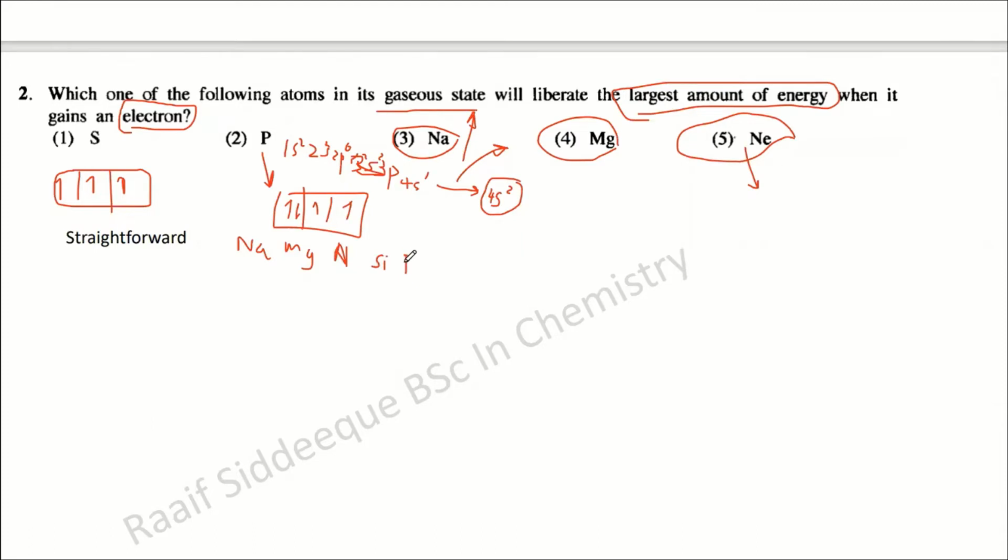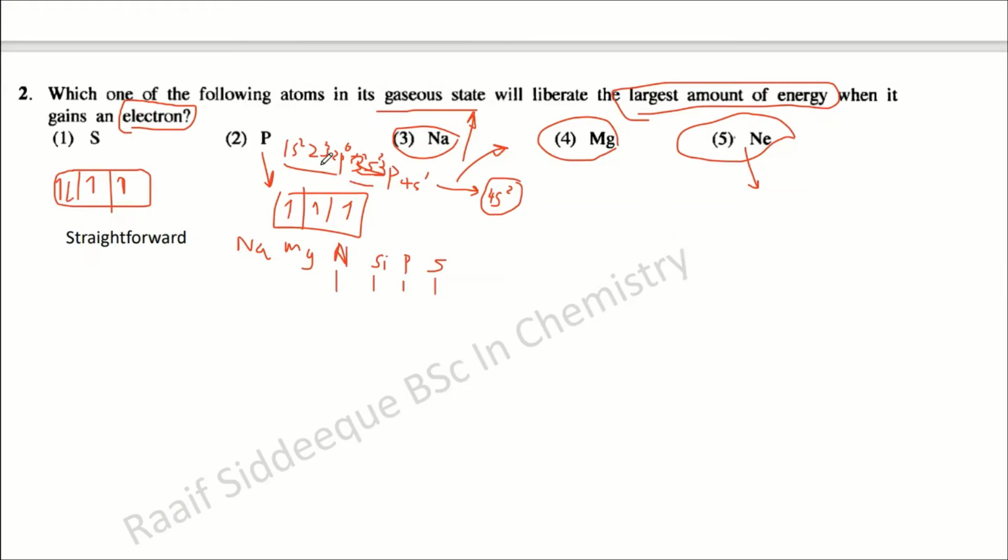Already there are 10 electrons, up to 2p6, then 3s2 makes 12, and 3p3 means there will be 3 here in phosphorus and 4 here in sulfur.